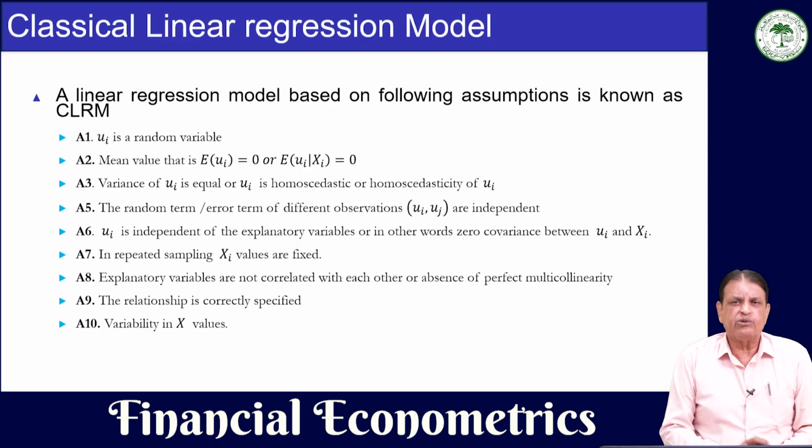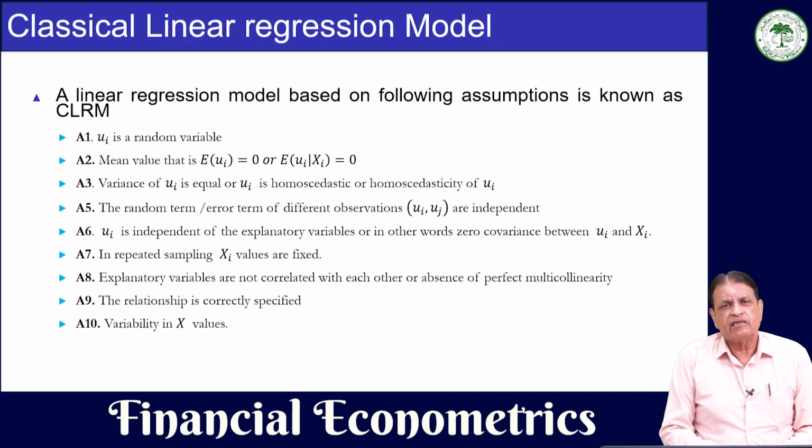Then two values of U, namely ui and uj, are independent, that is, they are not correlated at all. If there is a correlation, then you will face the problem of autocorrelation, where a variable is related with its own values, that is, the value of U in one period is related with the value of U in another period.